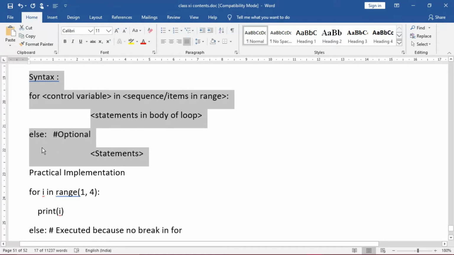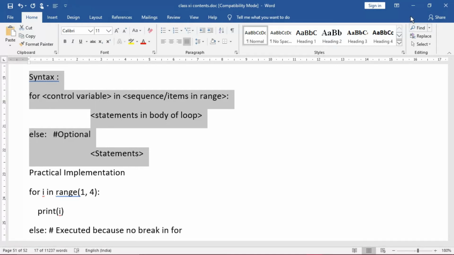Now you can see the second part over here: else has been given. The else is an optional statement. If else has not been given, straight away the control will be out of the loop. If else is given, which is not compulsory, then whatever is after else will be executed. So that is the way of execution of the for loop.